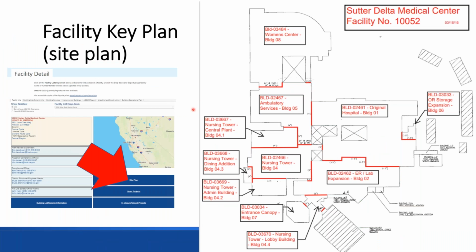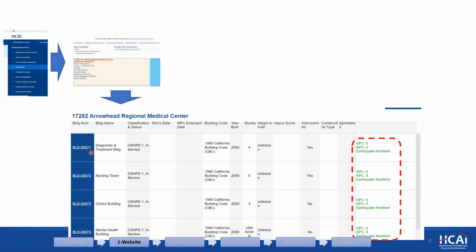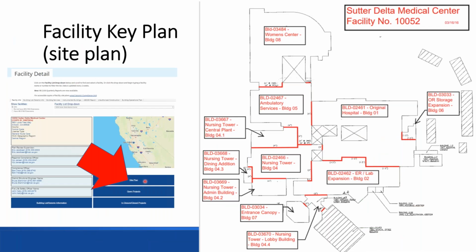So let me actually go back one. These building numbers and building names, sometimes it is not obvious where we are referring to. So on our website, please go to the site plan and see where each of these buildings are and what number corresponds to what name. Sometimes people refer to building 1 or original building, but in our records, we really go with the assigned BLD number.